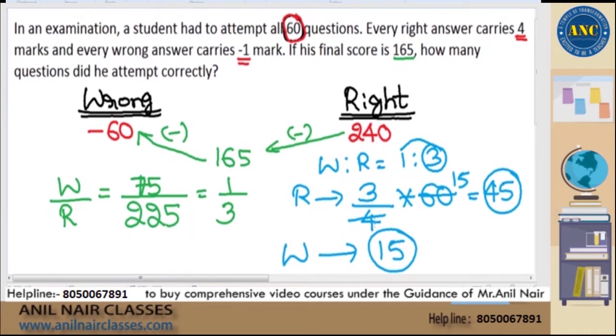Same logic, whatever we discussed in the previous problem, we solved it in one of the examination questions which had come. I hope the idea is clear, sir. The answer is 45 and 15.